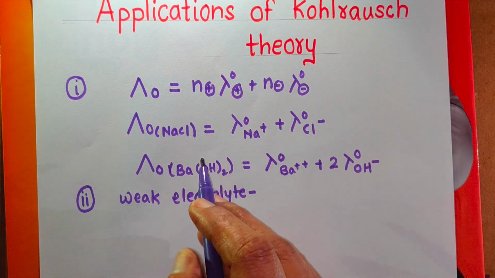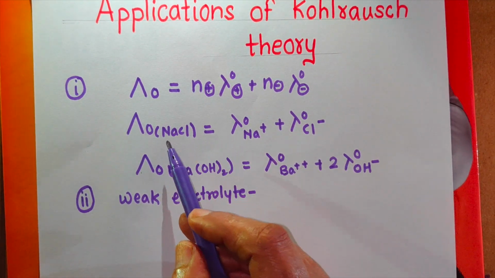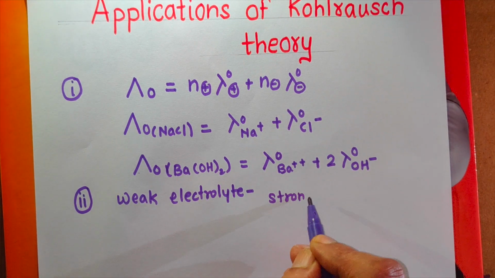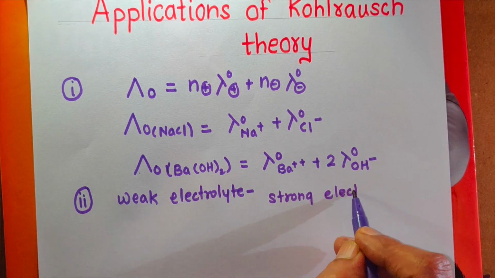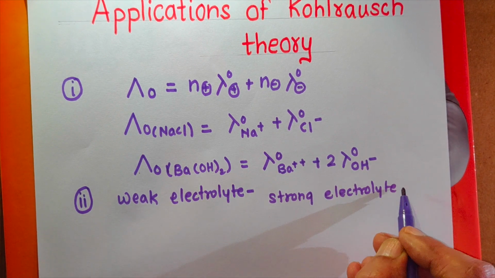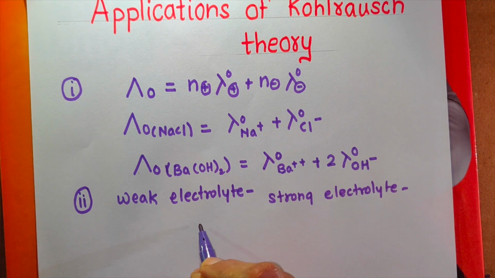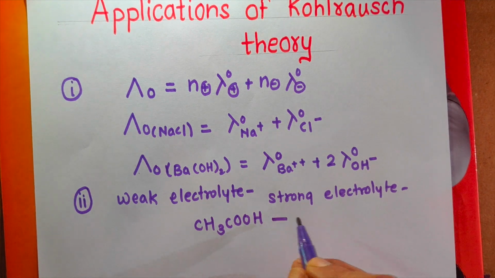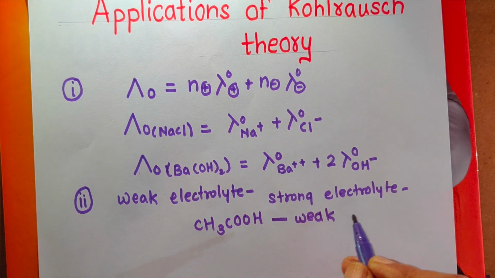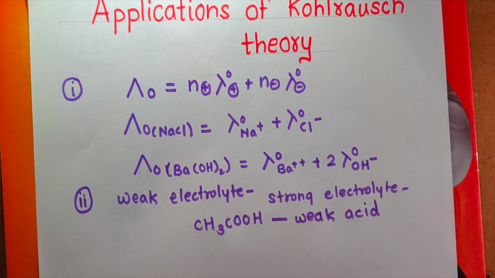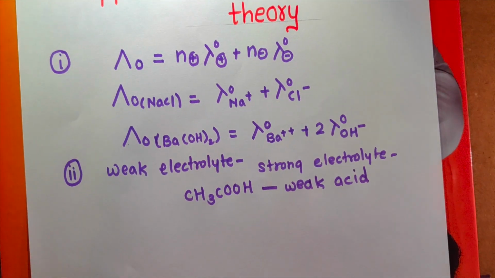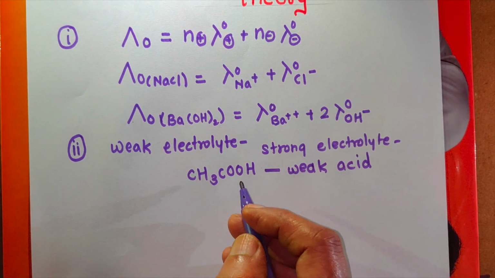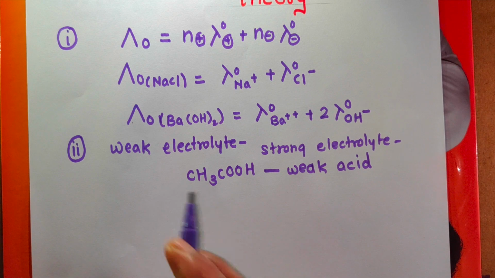How? If we know the values of molar conductivity at infinite dilution for strong electrolytes, then the molar conductivity at infinite dilution of any weak electrolyte can be calculated. For example, suppose we have CH3COOH. Now CH3COOH is a weak acid, that is, it is a weak electrolyte. Its molar conductivity at infinite dilution cannot be determined experimentally. It can be calculated by using Kohlrausch's law.